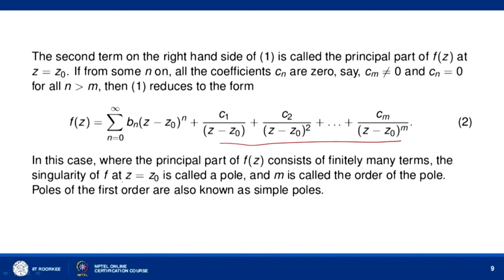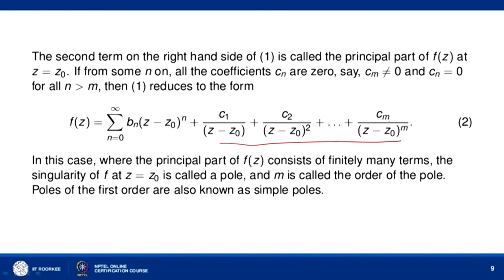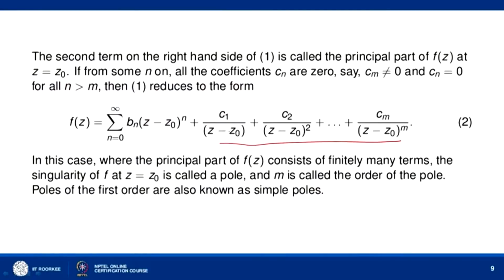The singularity of f at z naught is then called a pole. So if the principal part contains only finitely many terms, we say that the singularity of f(z) at z equal to z naught is a pole, and the highest power of 1 over (z minus z naught), that is m here, where c_m is non-zero, is called the order of the pole. Now if it so happens that m is equal to 1, that means you only have one term c_1 over (z minus z naught) in the principal part, then we have a pole of first order. So a pole of first order is also called a simple pole.